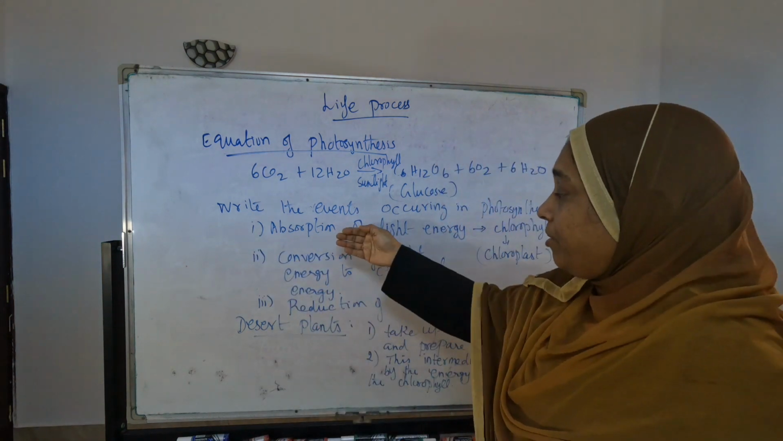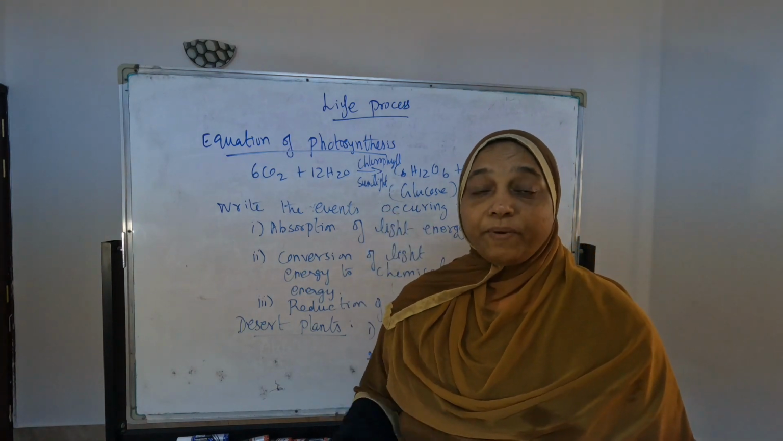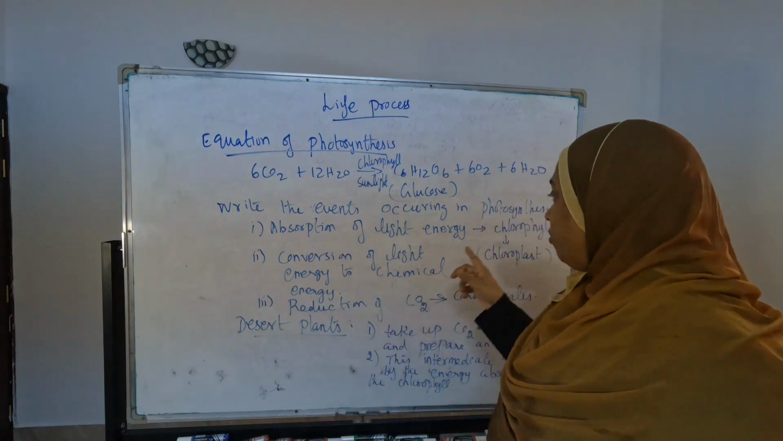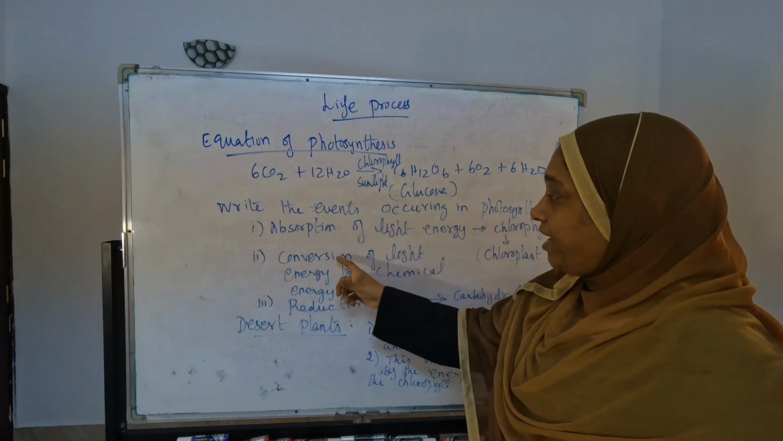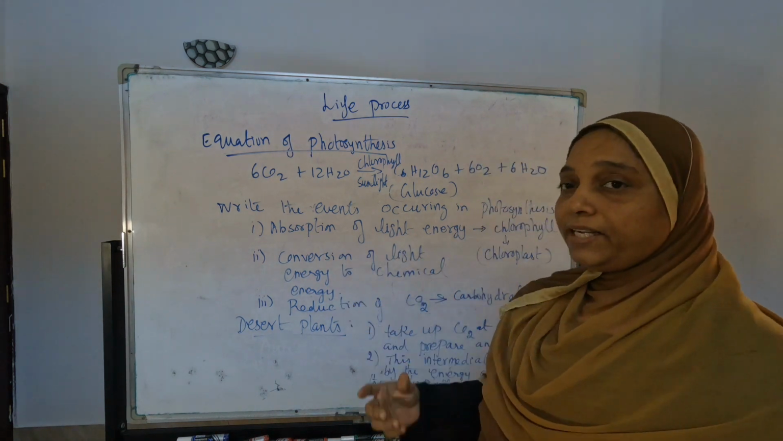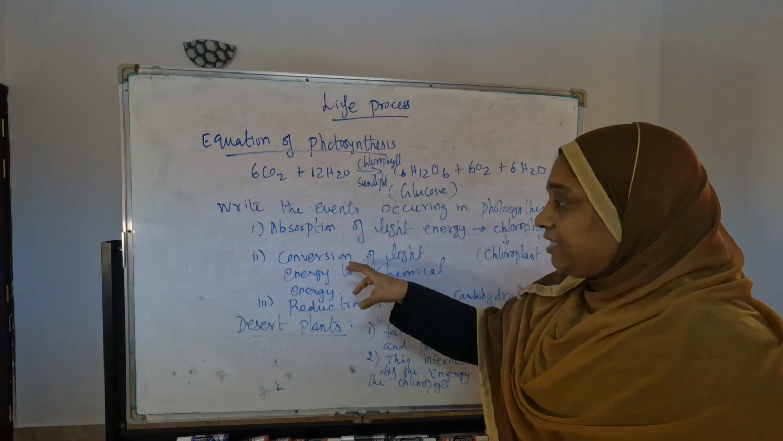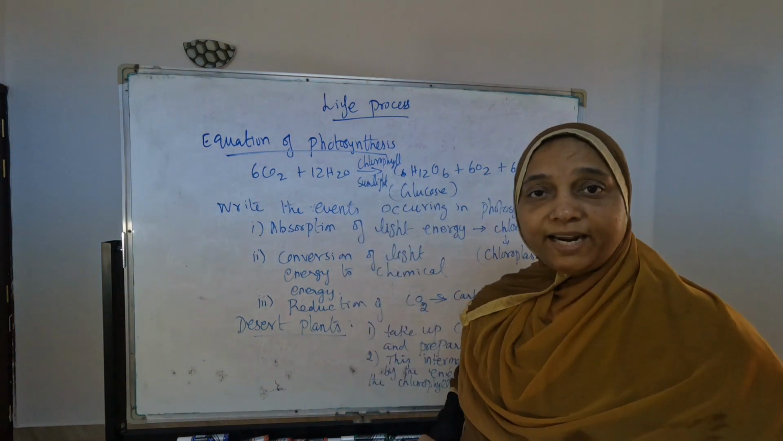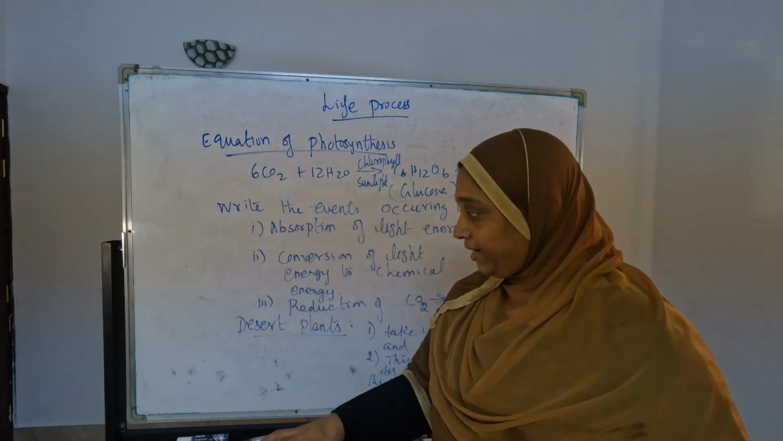What are the points? Absorption of light energy. It is first absorbing light energy. Where is it absorbing? In the chlorophyll. Where is the chlorophyll present? In chloroplast. Chlorophyll is present in chloroplast only. Then what is this light doing? Conversion of light energy to chemical energy. This is converted into chemical energy. Okay. So first the light energy is absorbed in the chlorophyll, then this light energy is converted into chemical energy.